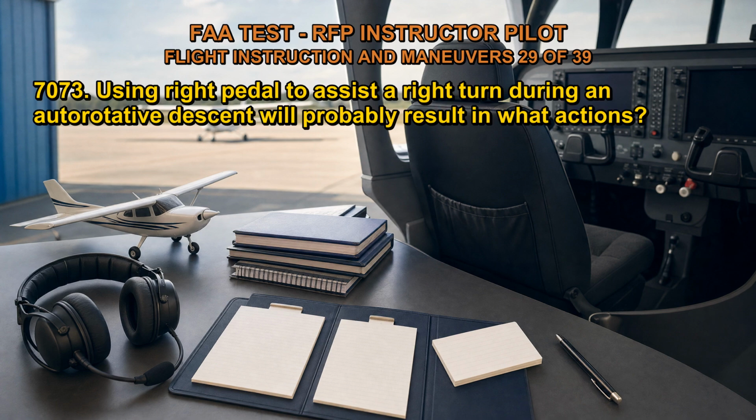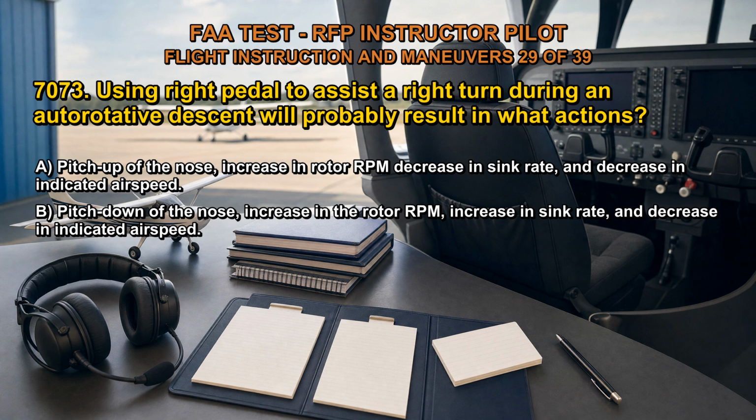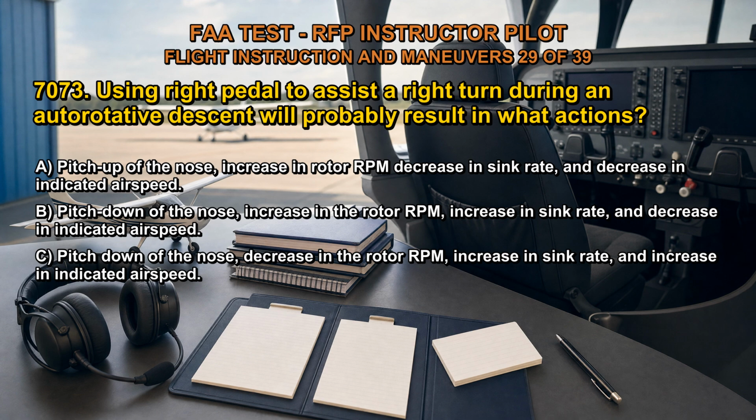7073. Using right pedal to assist a right turn during an autorotative descent will probably result in what actions? A. Pitch up of the nose, increase in rotor RPM, decrease in sink rate, and decrease in indicated airspeed. B. Pitch down of the nose, increase in the rotor RPM, increase in sink rate, and decrease in indicated airspeed. C. Pitch down of the nose, decrease in the rotor RPM, increase in sink rate, and increase in indicated airspeed. The correct answer is B.